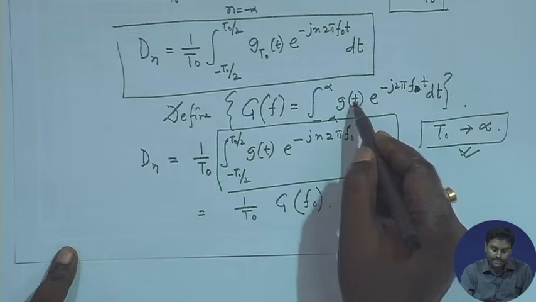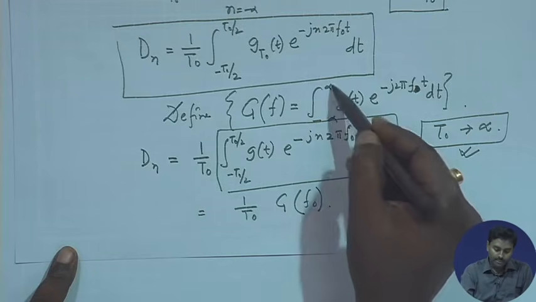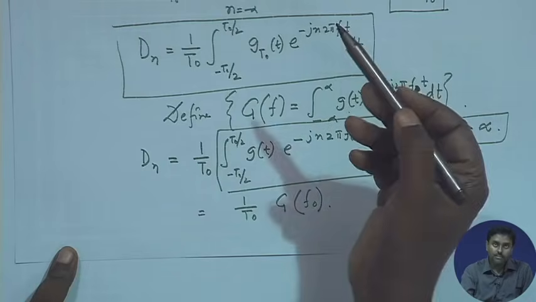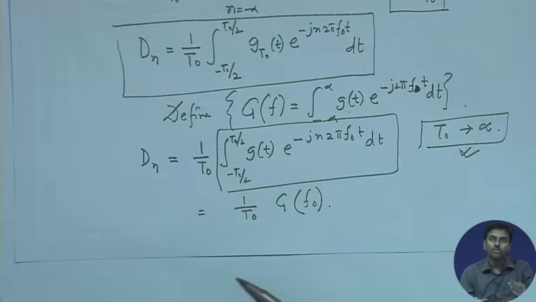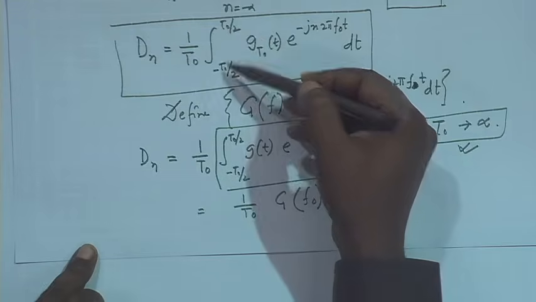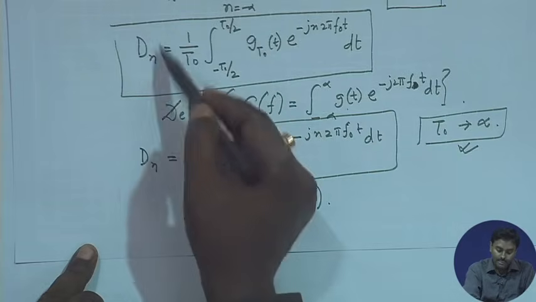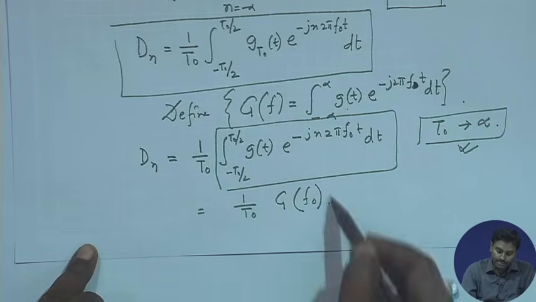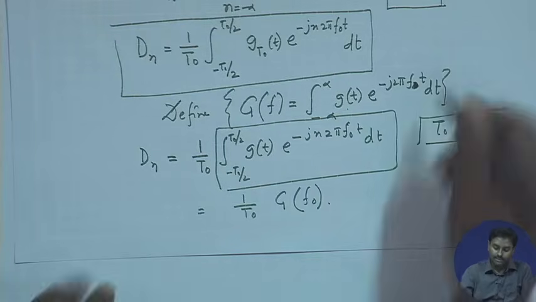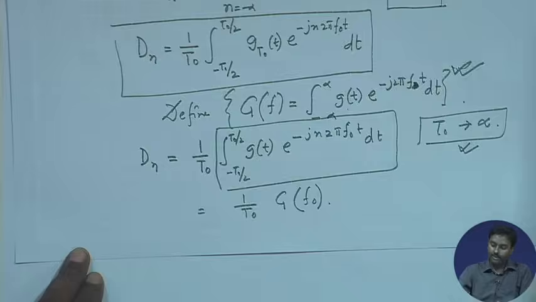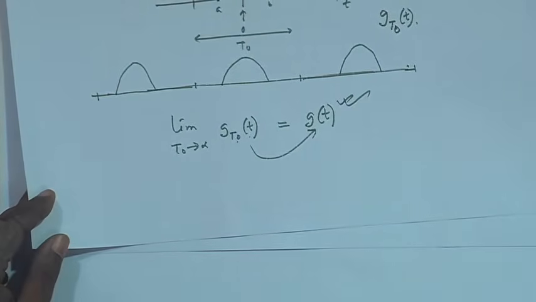So, I can replace this by g_t0(t). Now, if you go over here, this limit T0 tends to infinity means minus T0 by 2 and plus T0 by 2 go to minus infinity and plus infinity. So, I can replace this limit with minus infinity to plus infinity. Therefore, Dn exactly mimics these things. That is the beauty: I could do this by this definition and by our definition of g(t) and g_t0(t), or the relationship between these two.